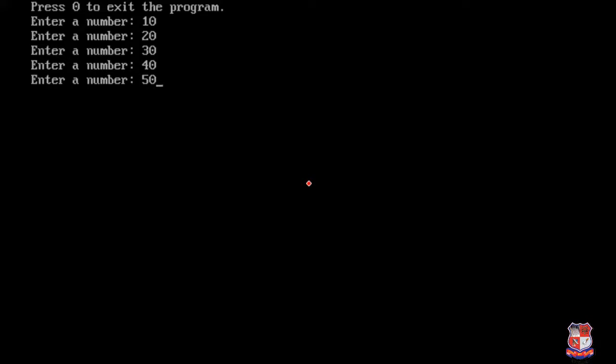Now I just want to enter these 5 numbers and exit, so I write 0. Now our program exits and it gives us the value of summation and average. The value of summation is 150 and the value of average is 30.0. That's it from this example.